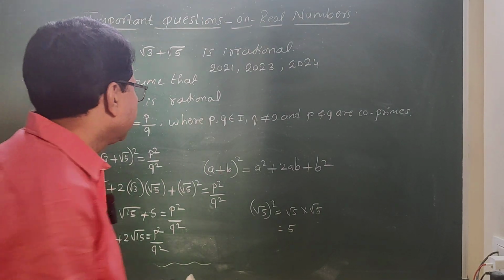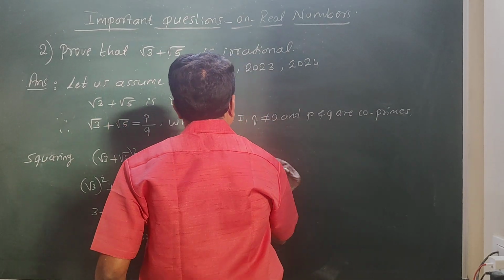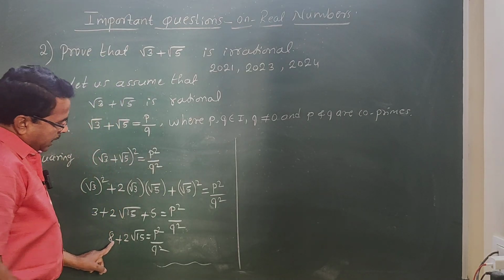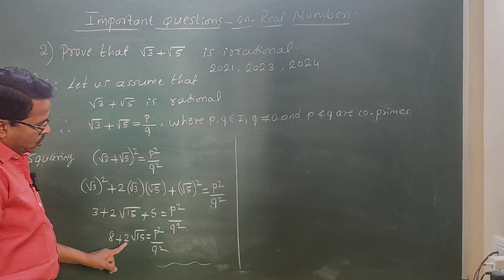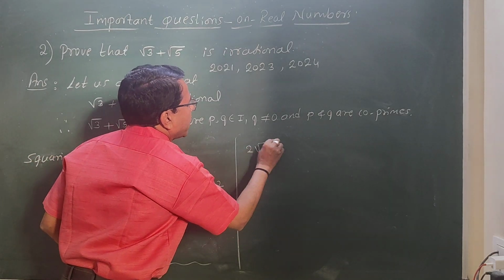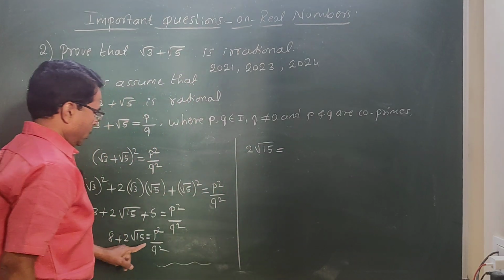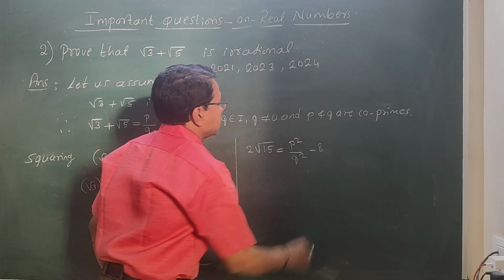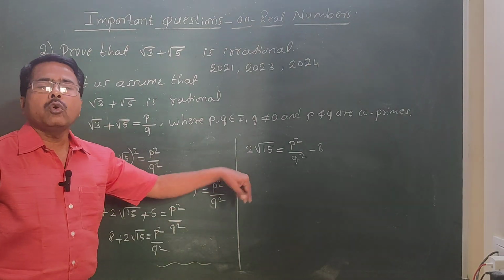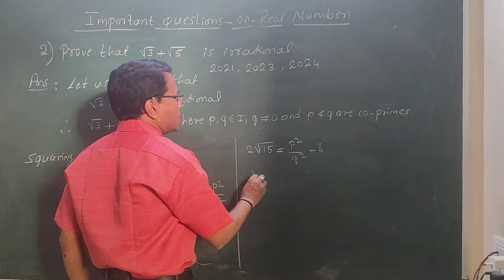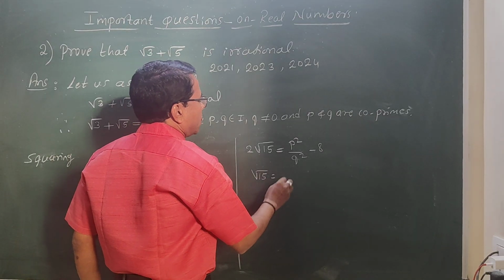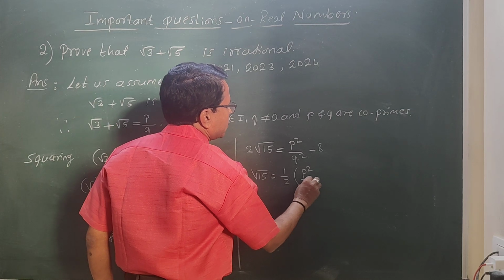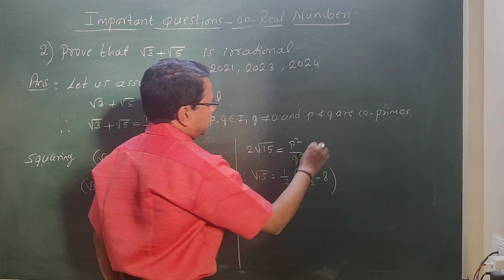Next step. Now I'll take 8 to the RHS. So 2 square root of 15 equal to p square by q square minus 8. Taking 2 also to the RHS, square root of 15 equal to 1 by 2 into (p square by q square minus 8).